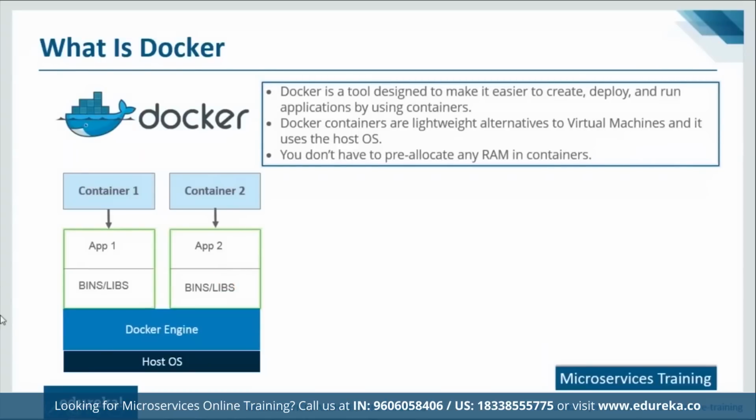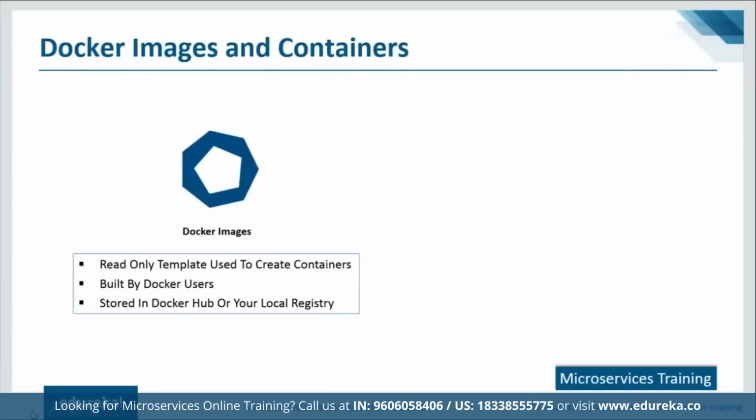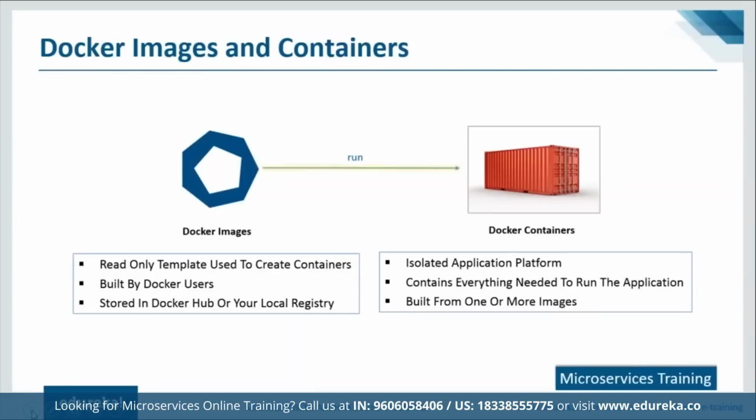All right, now let me just go ahead and discuss a few components of Docker. So I'm going to start with what are Docker images and what are Docker containers. Docker images, as I've told you, are read-only templates which are used to create containers. Now Docker maintains a vast repository of images called the Docker Hub, which is nothing but a Git repository of Docker images. Now with Docker images, we can create Docker containers, and they contain everything required to run your application. This is all about Docker images and Docker containers.